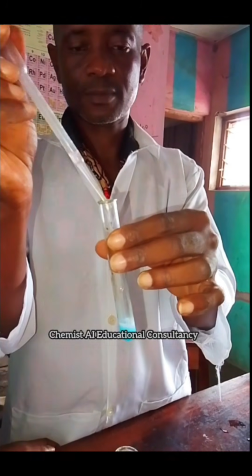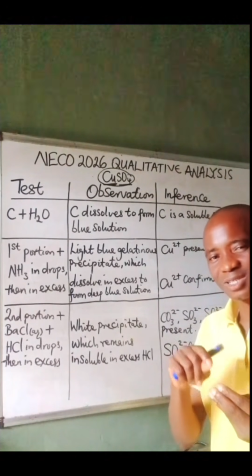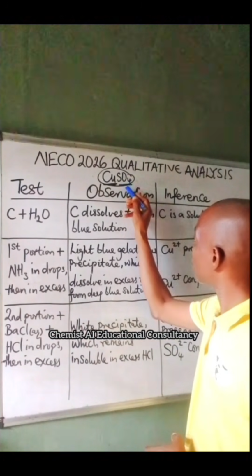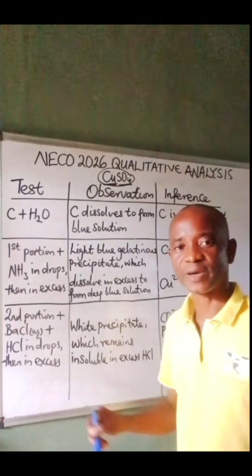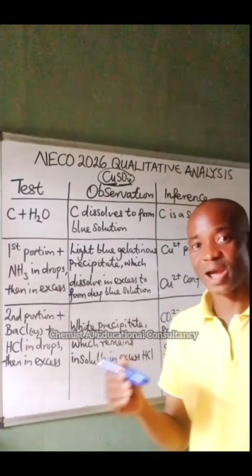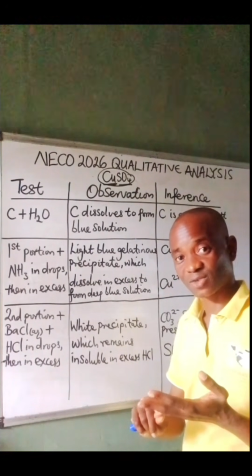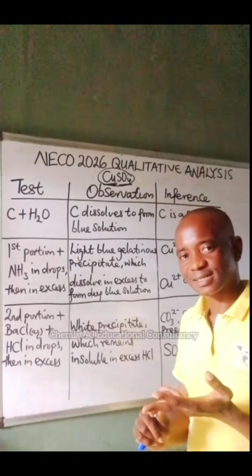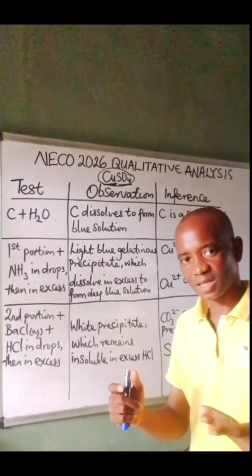And then they will ask you to add hydrochloric acid. They want to use the hydrochloric acid to try to dissolve the white precipitate. So when you add barium chloride, the sulfate ion will attack barium chloride and you have barium sulfate, which appears as white precipitate. But it is not only sulfate that shows up as white precipitate when it reacts with barium chloride. Carbonate and sulfites also show up as white precipitates.